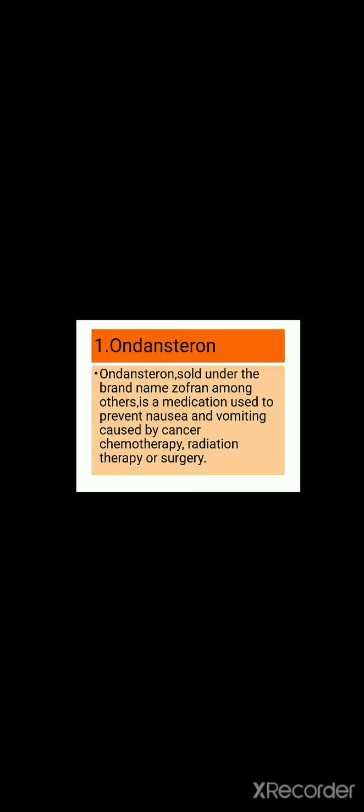Now we will see the types of drugs under the antiemetics. First is ondansetron and second is metoclopramide. Now we will see the ondansetron drug. The brand name of ondansetron is Zofran, and ondansetron is a medication used to prevent nausea and vomiting caused by cancer chemotherapy, radiation therapy, or surgery.